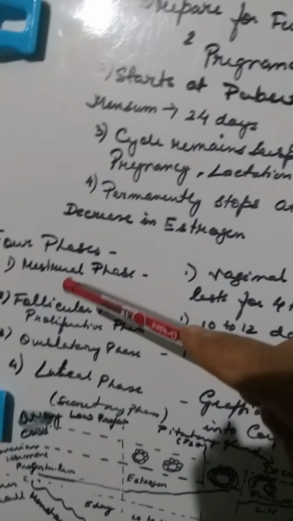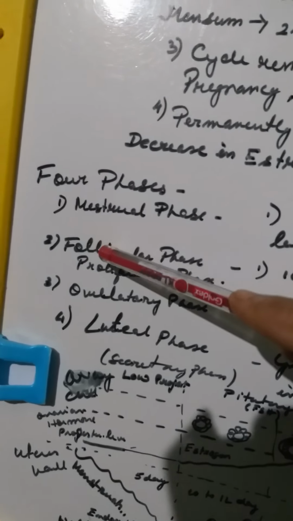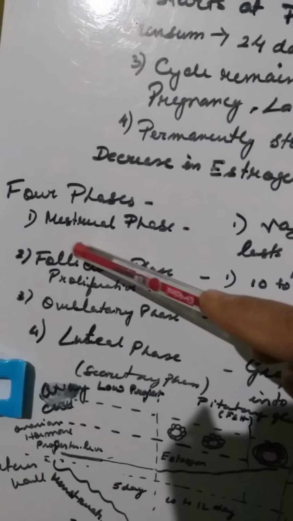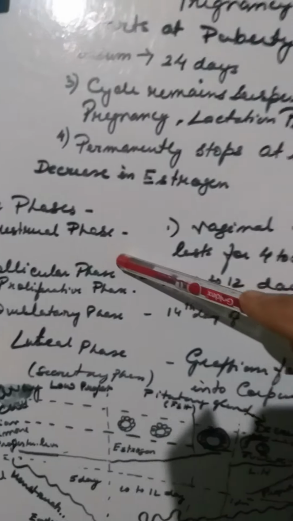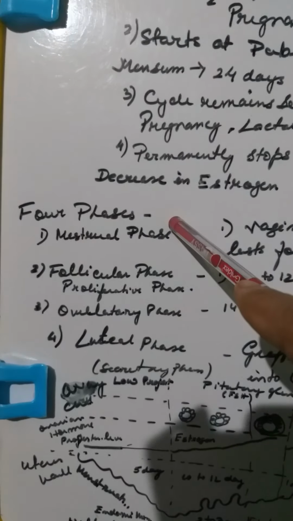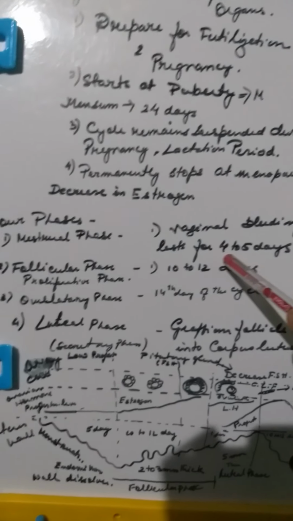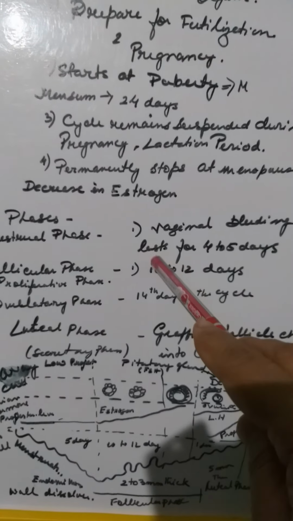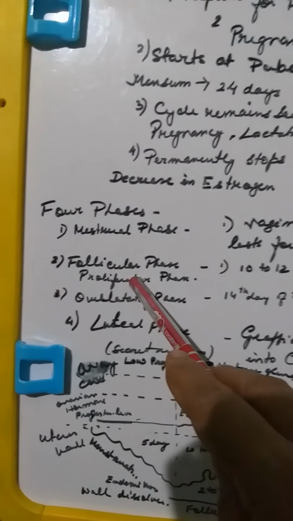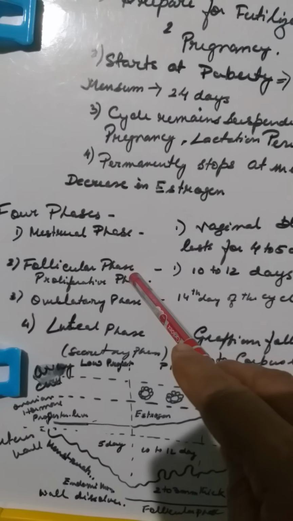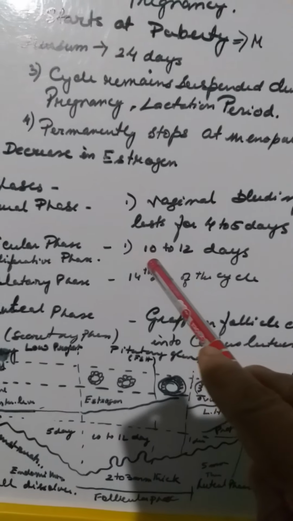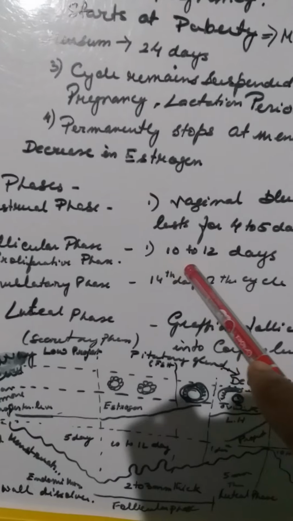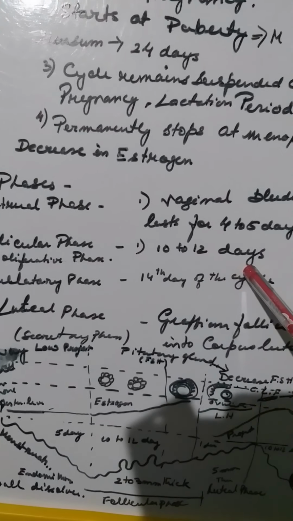Now if we categorize this menstrual cycle, we have 4 phases. The first phase is known as the menstrual phase. What happens here? The vaginal bleeding starts and it lasts for 4 to 5 days. In the second case, it is the follicular phase or proliferative phase. It lasts for 10 to 12 days, where the repairing of the endometrium wall of the uterus starts.